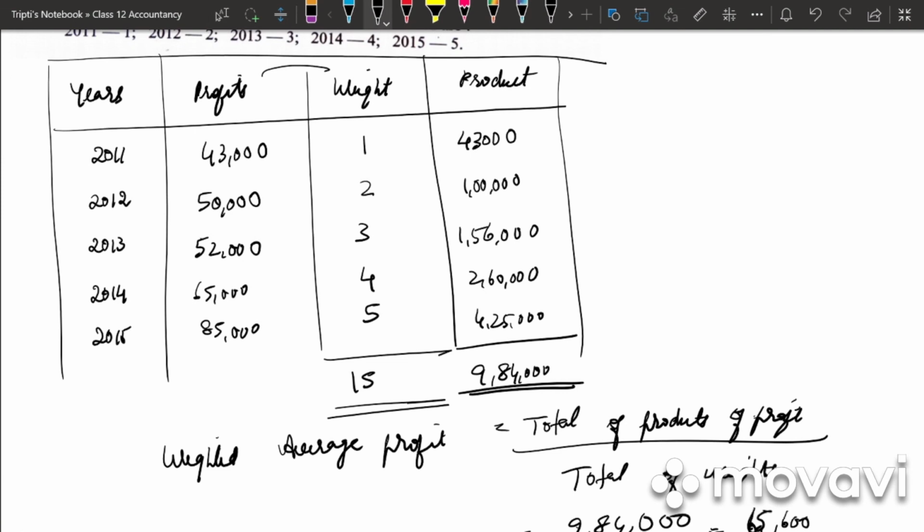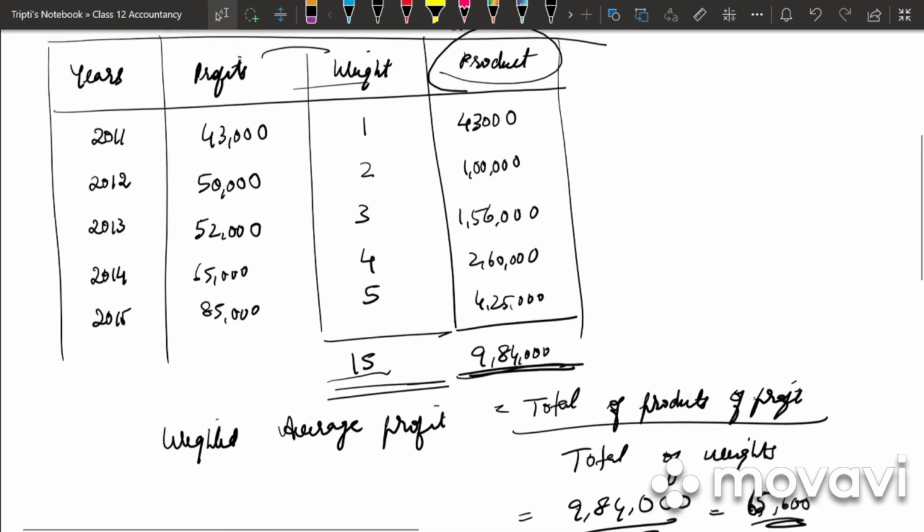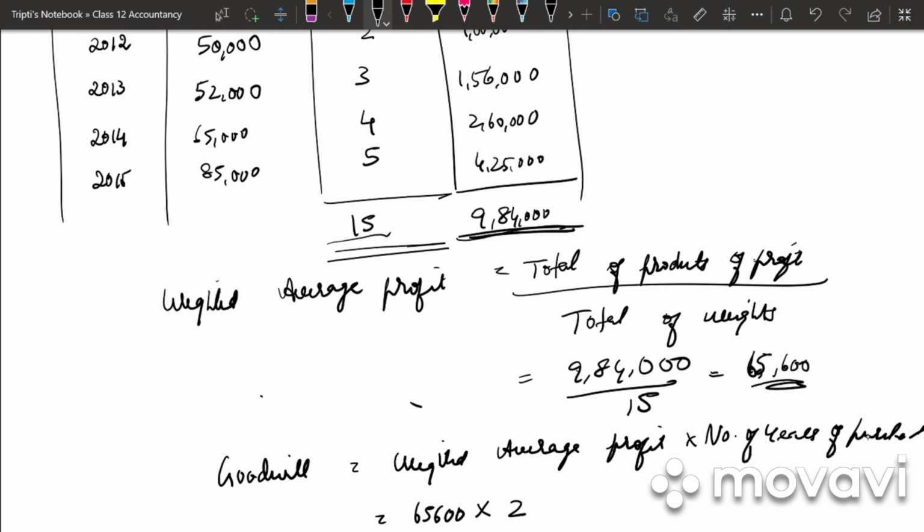First we will multiply the profit and weight and get the product. Then we total our weight and product. Next we find out the weighted average profit, that is product divided by weight. So 9,84,000 divided by 15, and last we find out the goodwill.